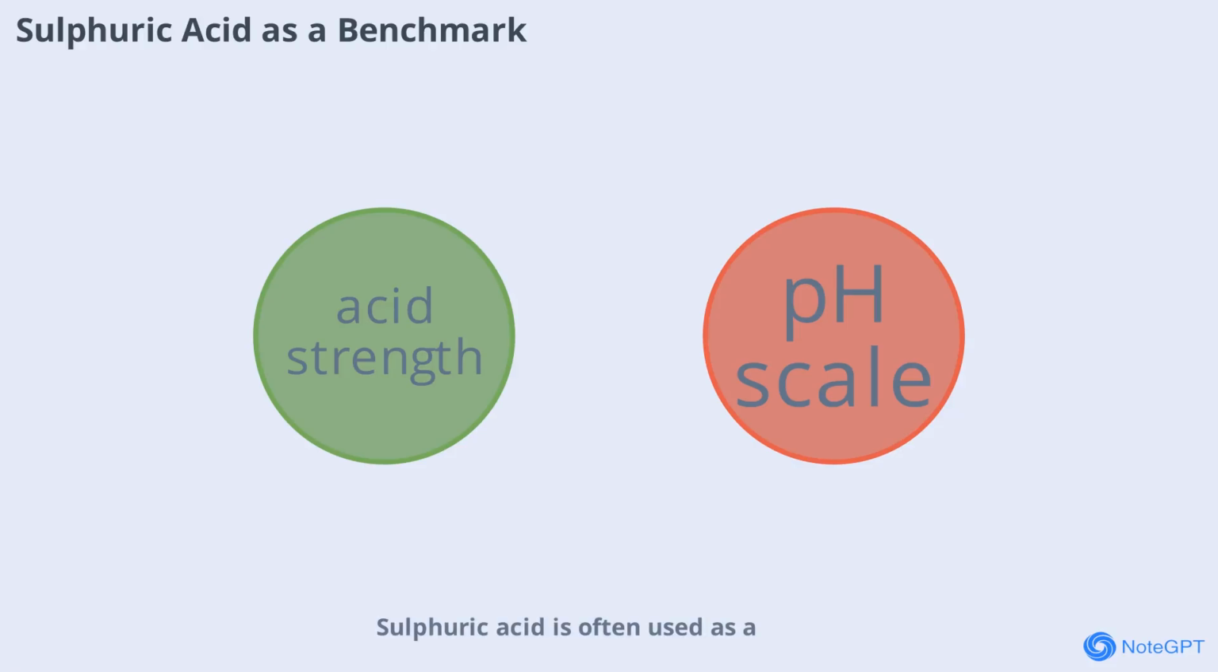Sulfuric acid is often used as a benchmark for measuring the strength of other acids. Its high acidity and reactivity make it a standard in acid-base chemistry. Understanding its properties helps students grasp the concept of acid strength and the pH scale.